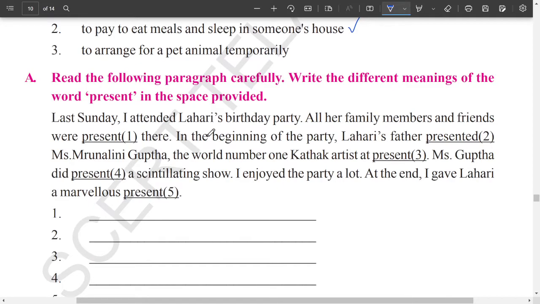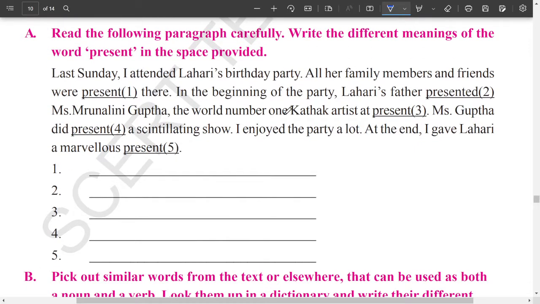Last Sunday, I attended Lahari's birthday party. All her family members and friends were present there. In the beginning of the party, Lahari's father presented Mrs. Mrunalini Gupta, the world number one Kathak artist at present. Ms. Gupta presented a scintillating show. I enjoyed the party a lot. At the end, I gave Lahari a marvelous present.